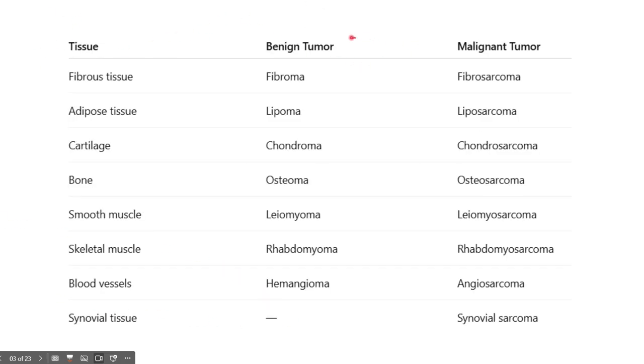When talking about the tissues and the benign and malignant tumors which they make, here is a summarized table of it. From fibrous tissue, they can make a benign tumor called fibroma and a malignant tumor called fibrosarcoma. From adipose tissue, they can form a benign tumor called lipoma and a malignant tumor called liposarcoma.